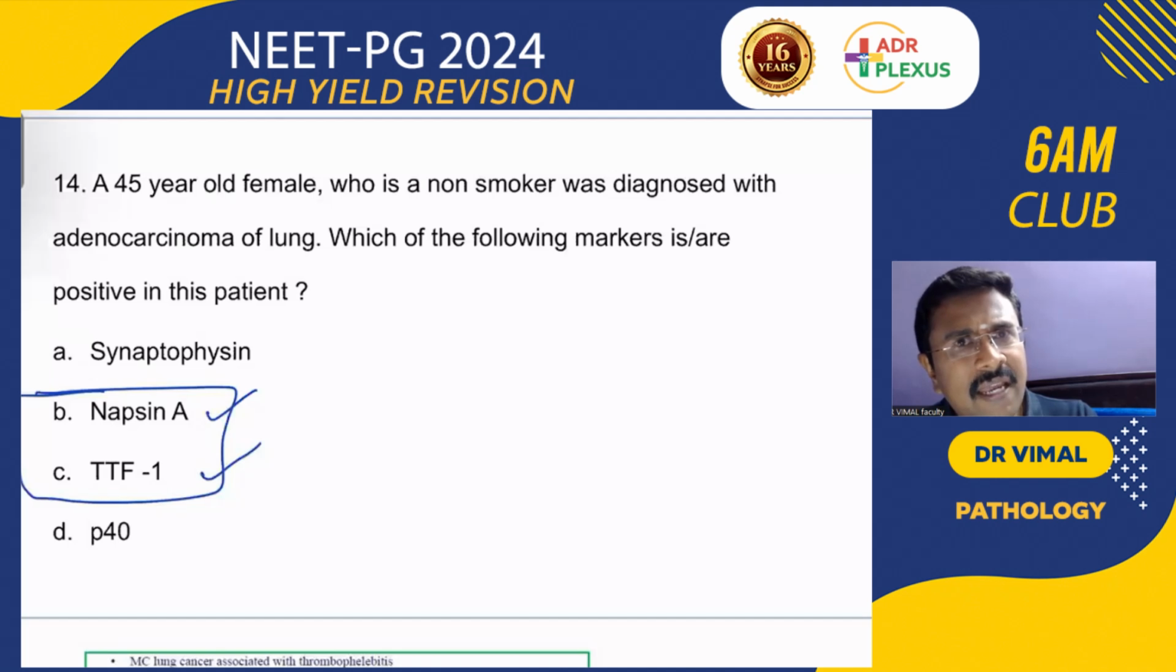S100, CD1a, CD207 positive. Which disease will you think of? Langerhans cell histiocytosis. You will remember that tennis racket appearance, Birbeck granules. What is the triad of Hand-Schüller-Christian disease?